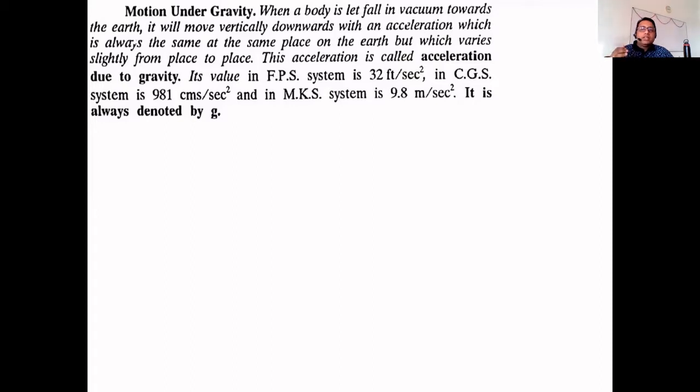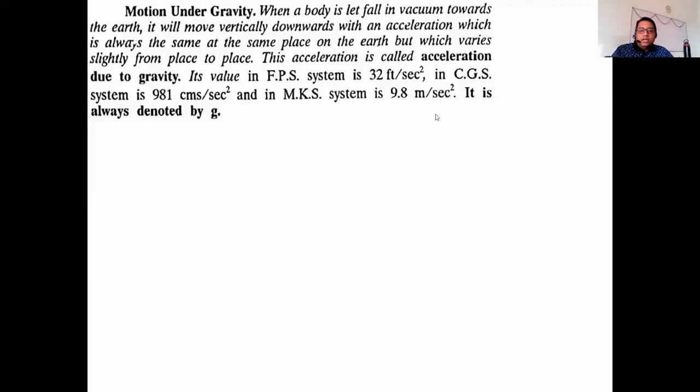Sorry, the distance, the displacement is in feet, right? The force will be in poundals and time will be in seconds. So FPS is, so value of the acceleration due to gravity in this system, conventionally we have to adopt it, 32 feet per second square. In CGS